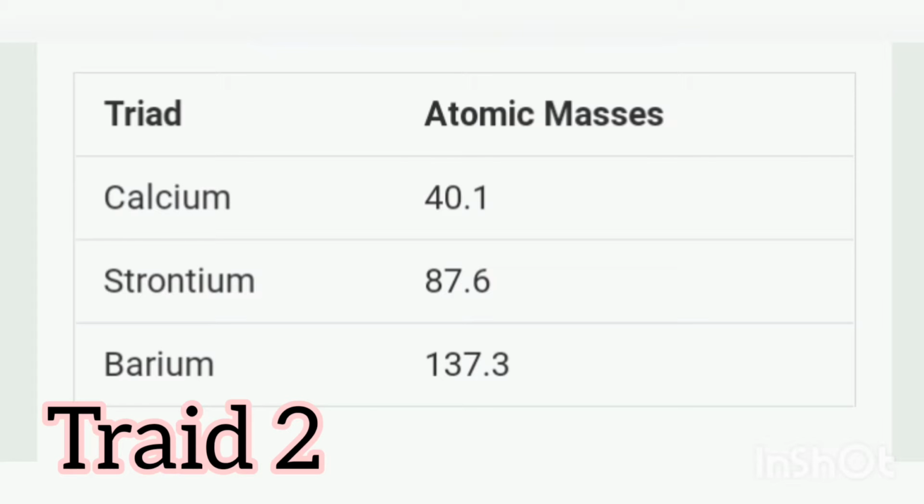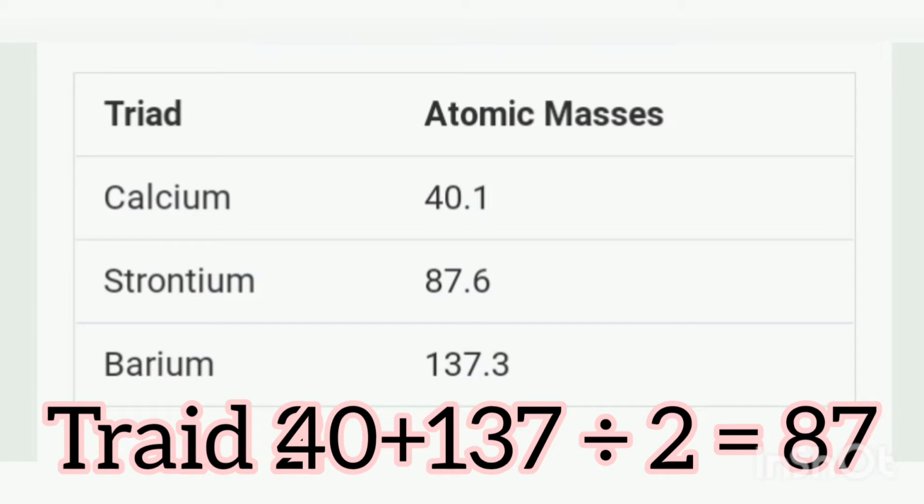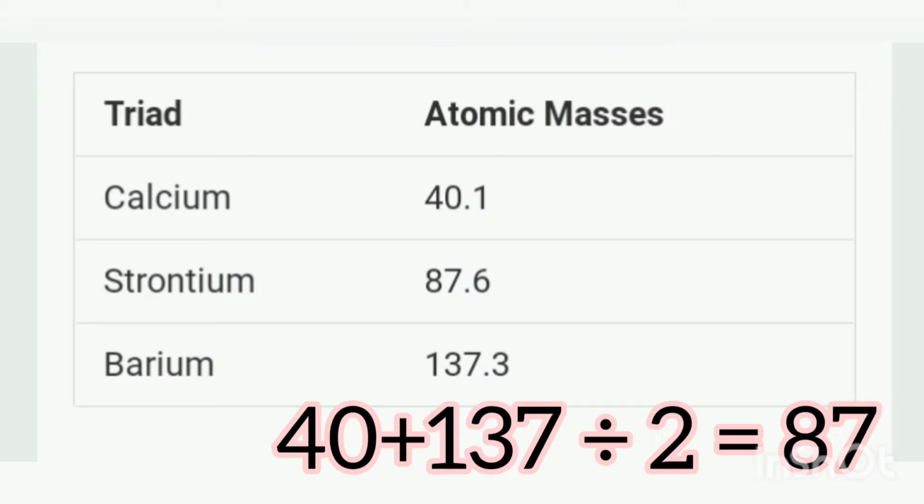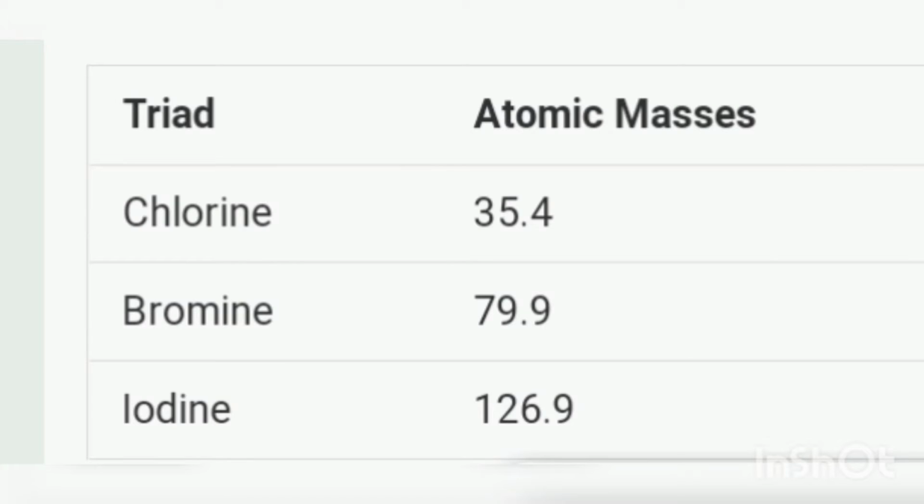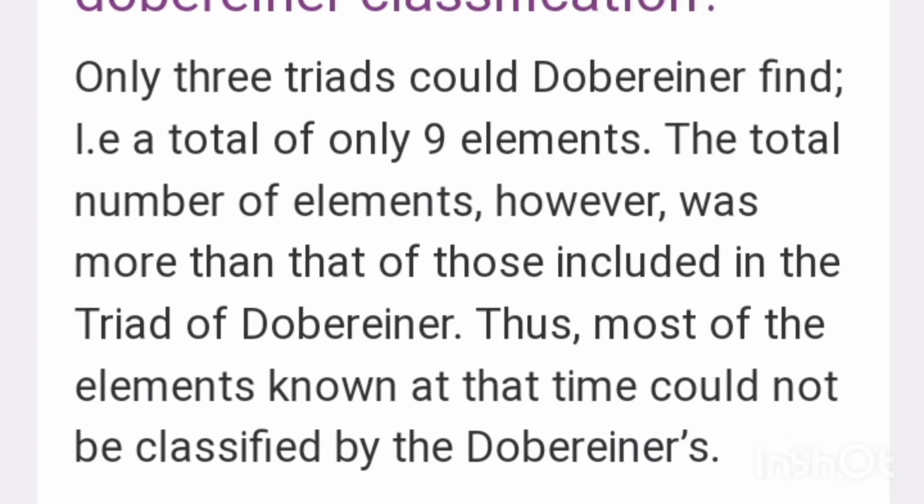Same like that, we have another triad pair: calcium, strontium, barium. We have to find the average of the first and third element, so we will get the mass number of the middle element. Next triad: chlorine, bromine, iodine. Totally we have 3 triads with 3 elements each. The limitation was that Dobereiner could only identify 3 triads, which is, he could only identify 9 elements with this kind of property.